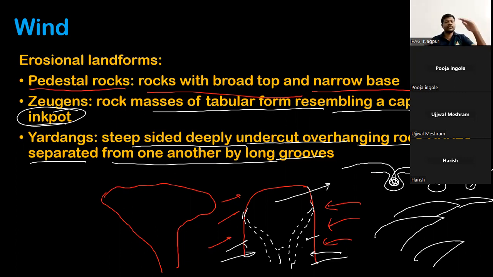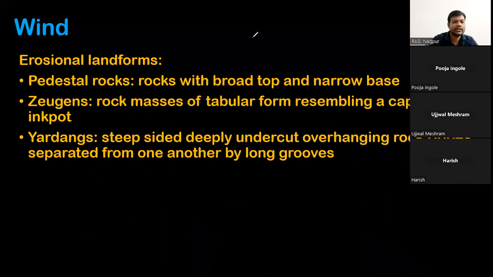These overhanging rocks are separated from one another and they are standing intact. So the incompetent or softer rock has been removed, and the harder and competent rock is remaining in a parallel arrangement, and this will be called a yardang.